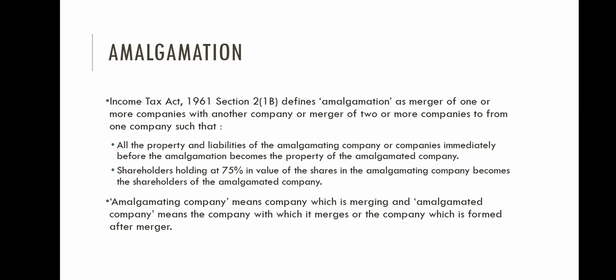So, what is an amalgamating company? Amalgamating company means the company which is merged, and the amalgamated company means the company with which it merges or the company which is formed after the merger. If there are two companies A and B, and A merges with B, then A is the amalgamating company and B is the amalgamated company. Or in the other case, if A and B both merge together to form another company C, then A and B are the amalgamating companies and C is the amalgamated company.